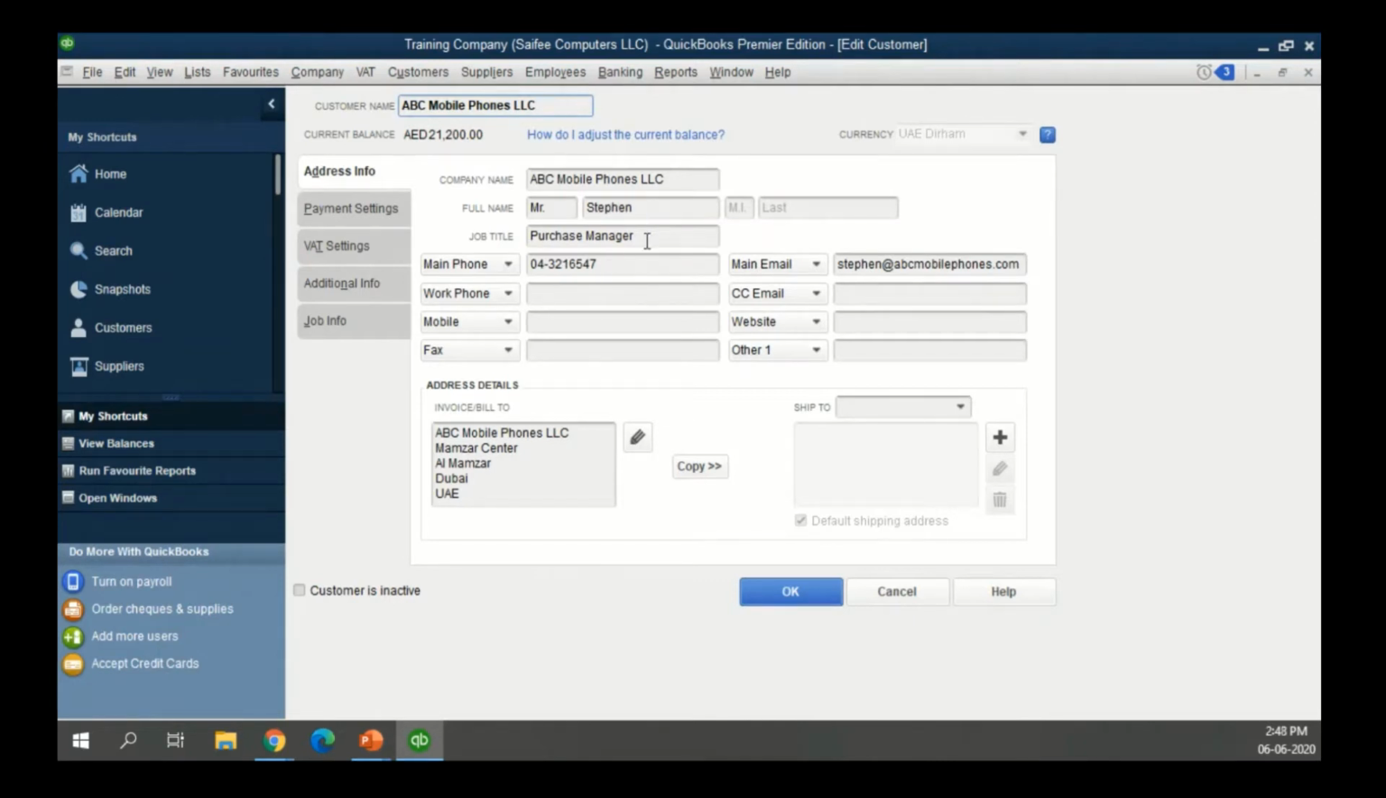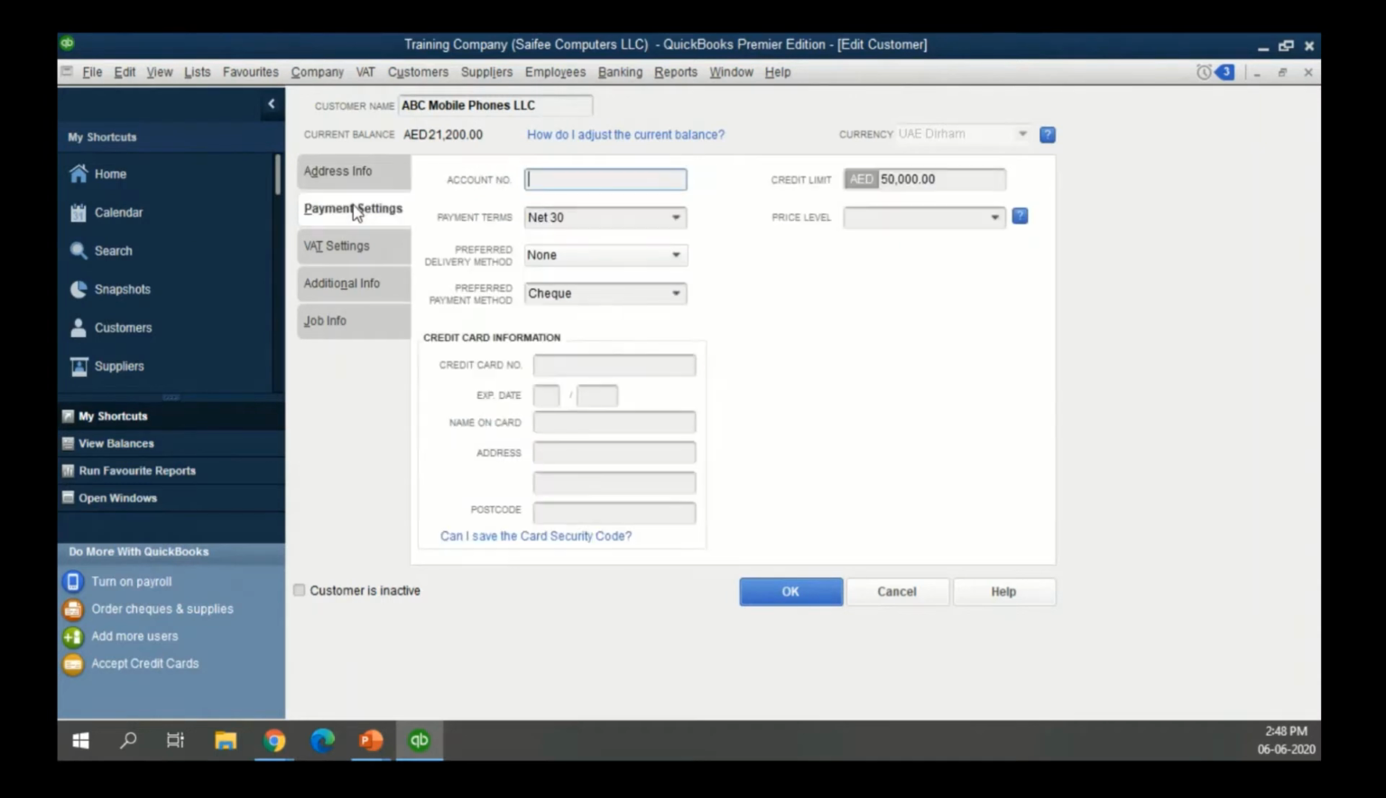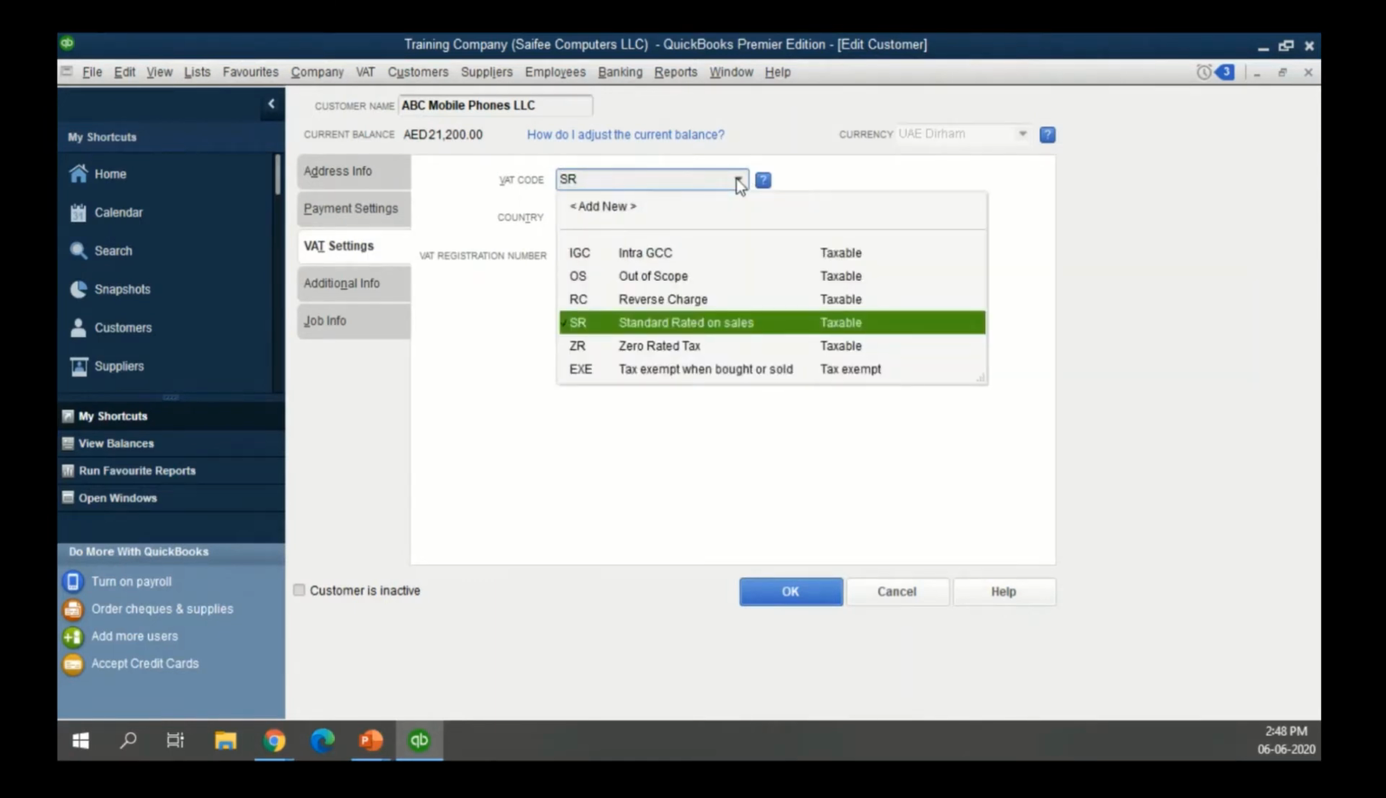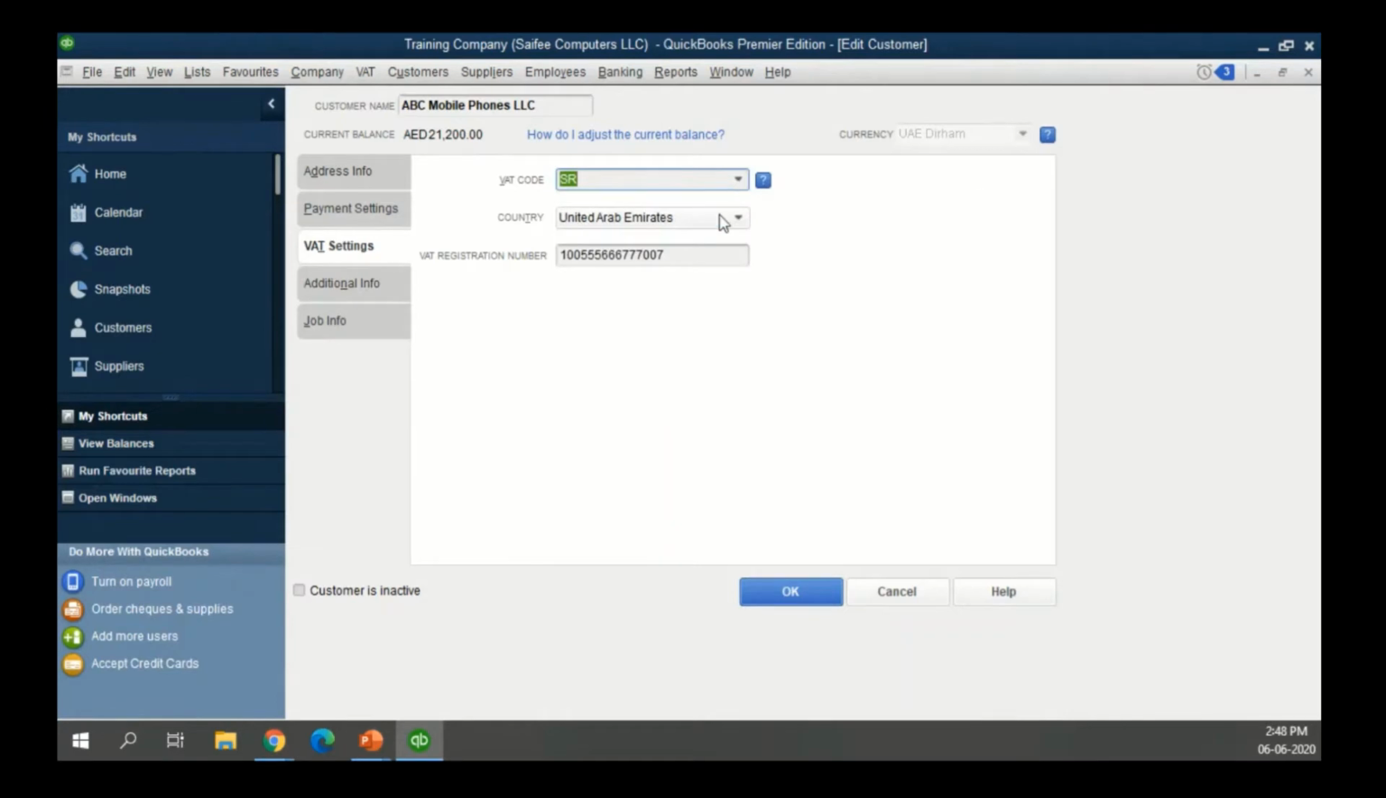You can fill this information page with as much information as you would like. On the left side, you have different tabs related to payments, related to value-added tax, wherein you can define that you're dealing in standard rated tax with this particular client. Maybe they're based in UAE, so you're going to charge them 5%. This is their VAT number.